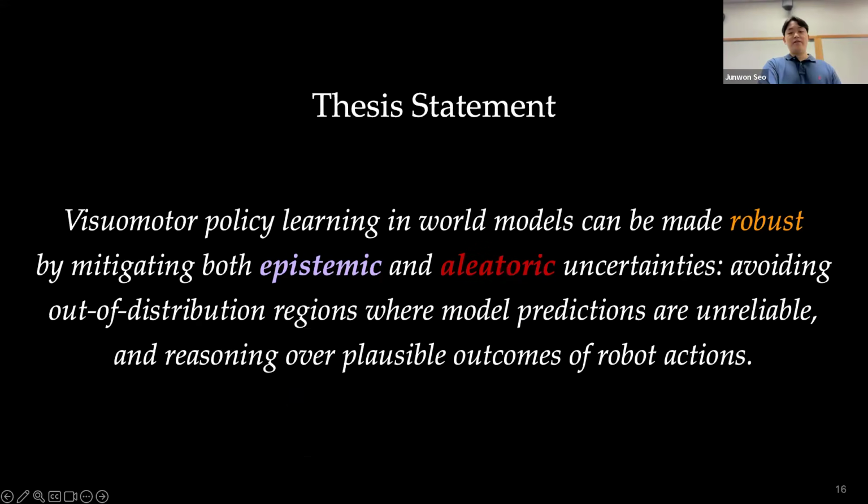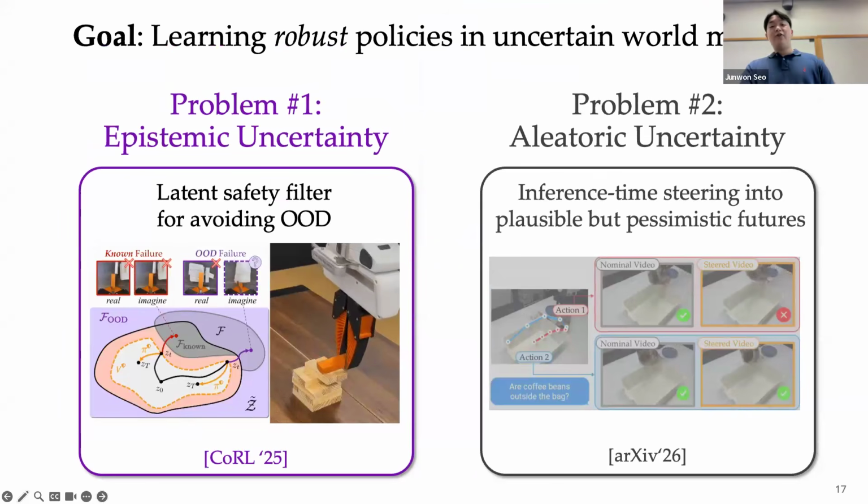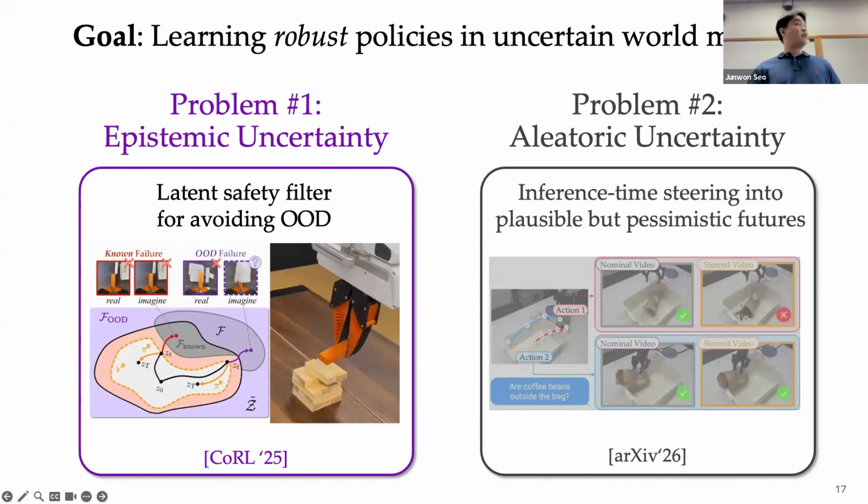Before we dive in, the overarching thesis statement is: visuomotor policy learning in world models can be made robust by mitigating both epistemic and aleatoric uncertainties, avoiding out-of-distribution regions where model predictions are unreliable, and reasoning over plausible outcomes of robot actions. So let's dive in. I'll begin with epistemic uncertainty, how to keep the robots within regions where the world model is reliable.